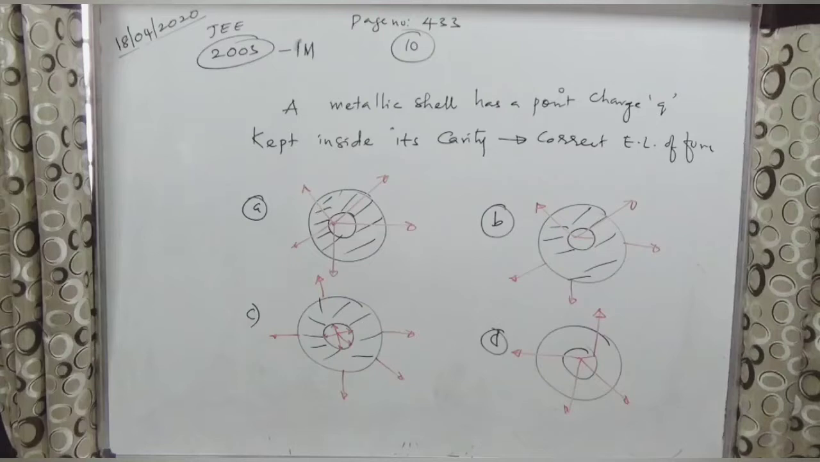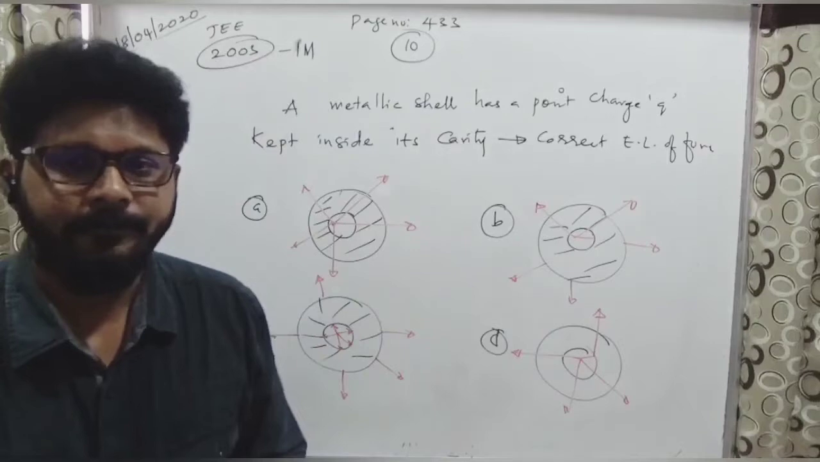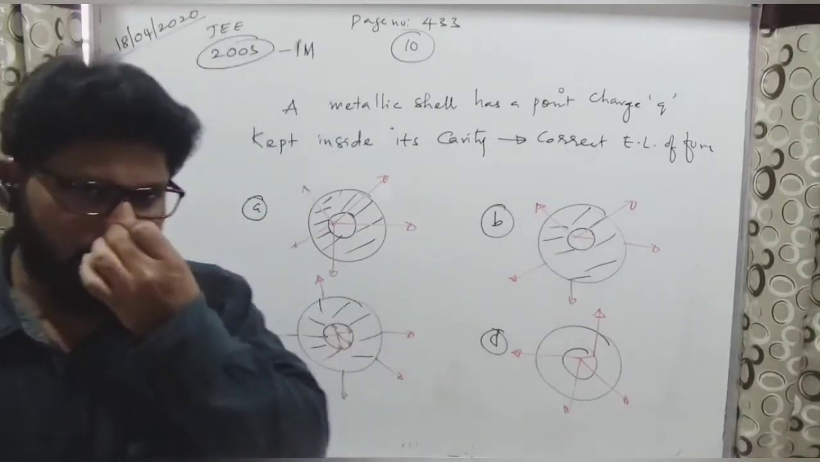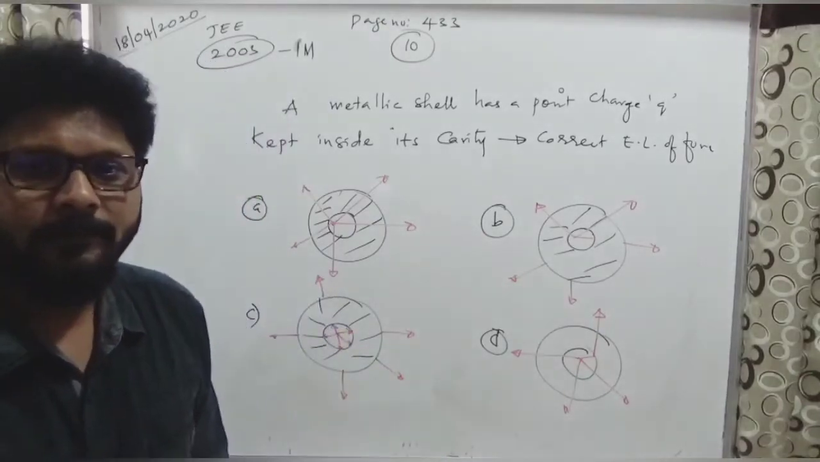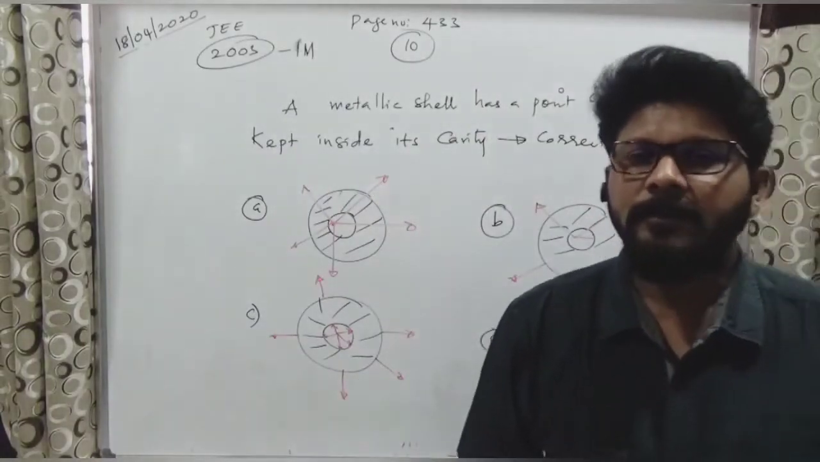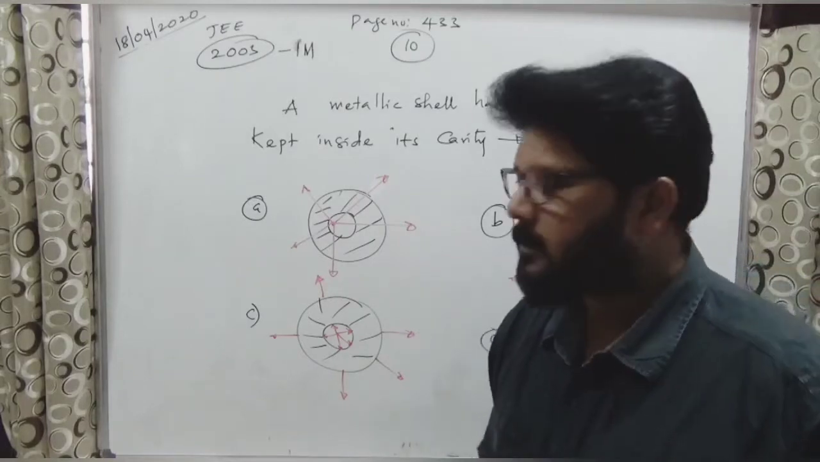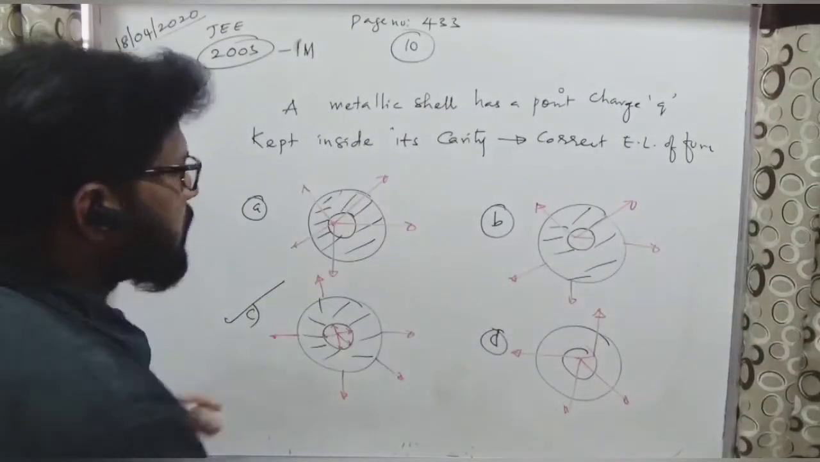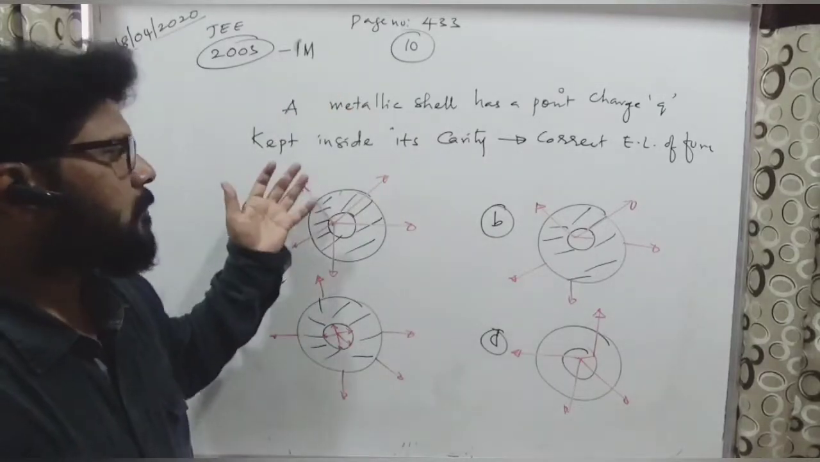Anybody, which option? A, B, C, D. What are the options? Stina, option C. Tejita, option C. Vagdevi, option C. Trisha, option C. Okay. The correct answer is C, which was asked in JEE 2003 for 1 mark. Urvi also got it.